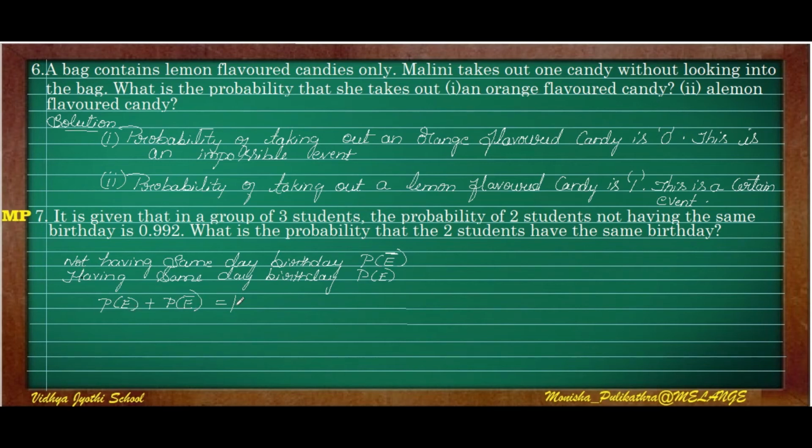Substituting P of E bar as 0.992, P of E plus 0.992 is equal to 1. Shifting 0.992 to the right hand side, it becomes minus 0.992. So 1 minus 0.992 is 0.008. I hope you understood this.